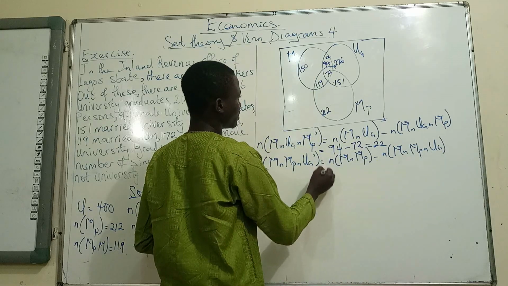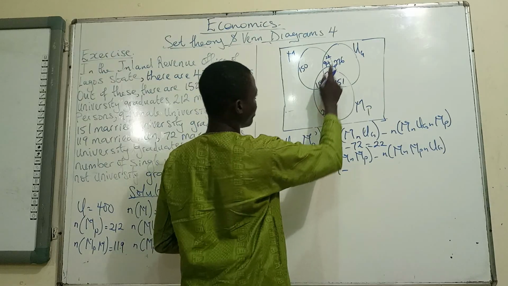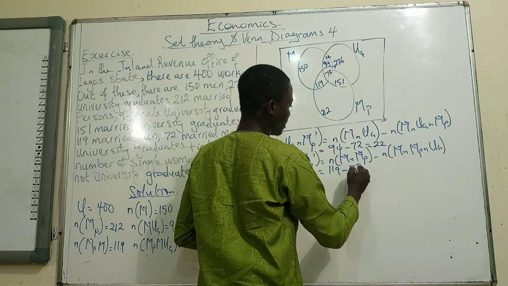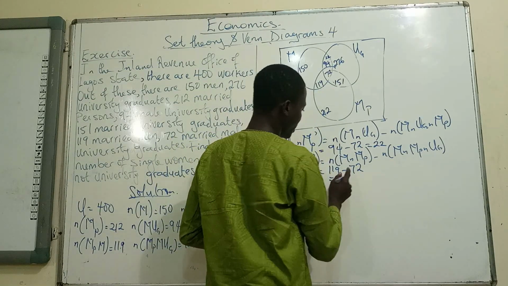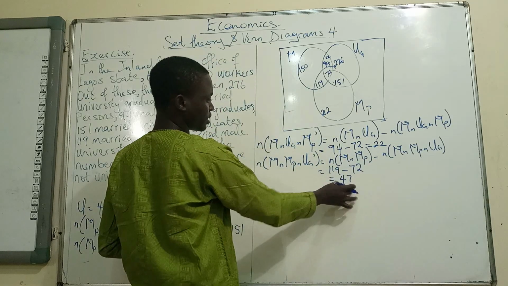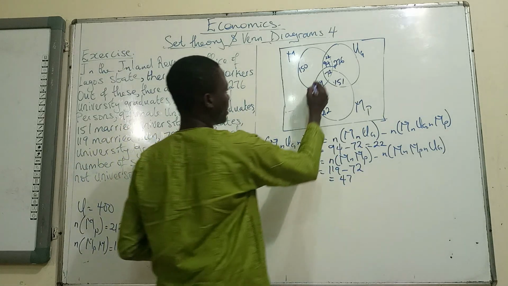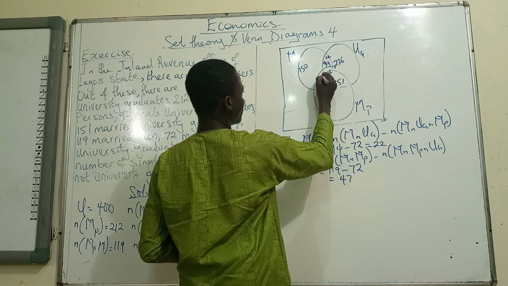Alright, and that gives us 119 minus 72. So at the end of the day, 9 minus 2 is 7, then 11 minus 7 is 4, so we're having 47. So here all we have is 47.